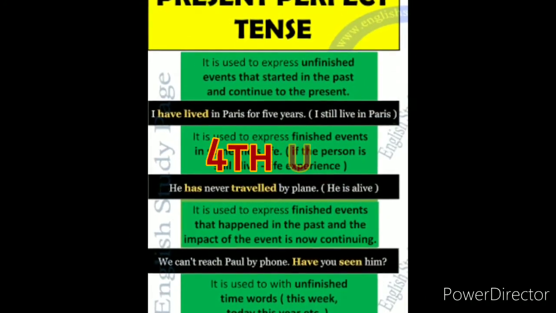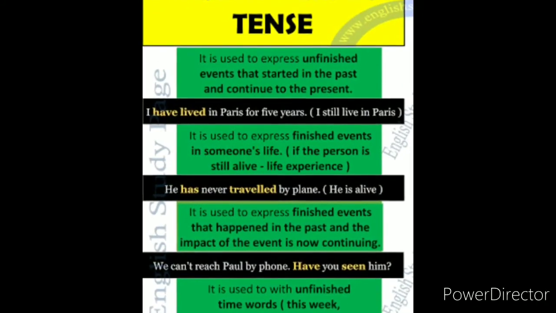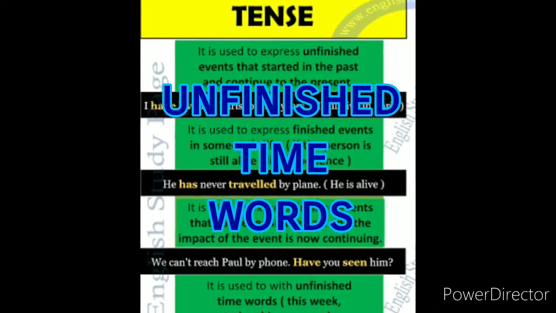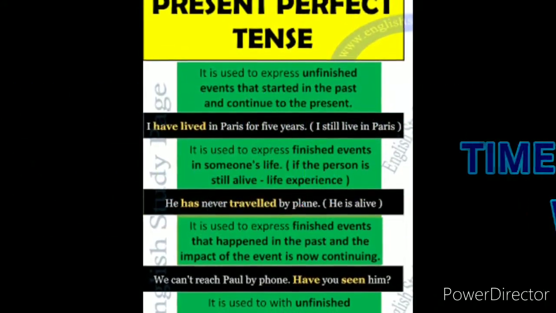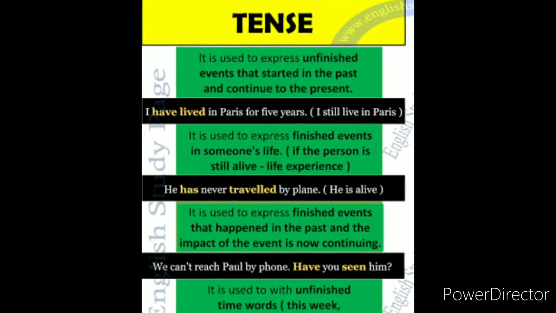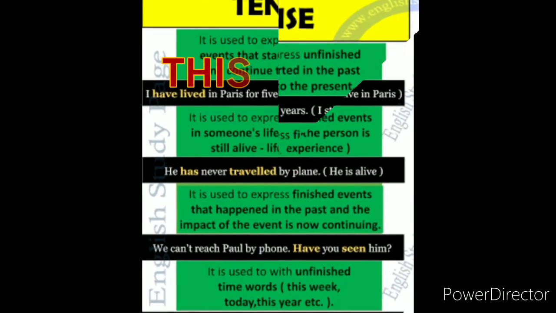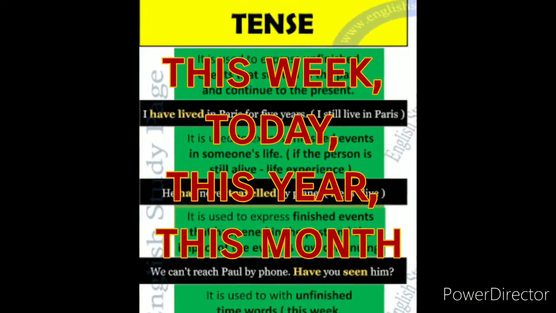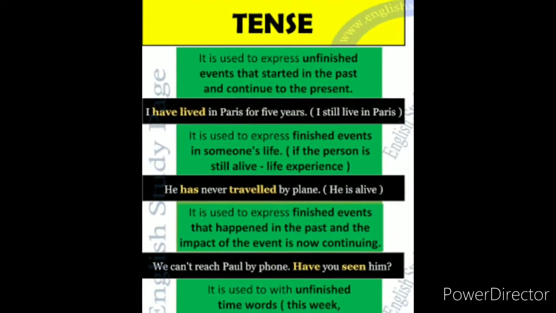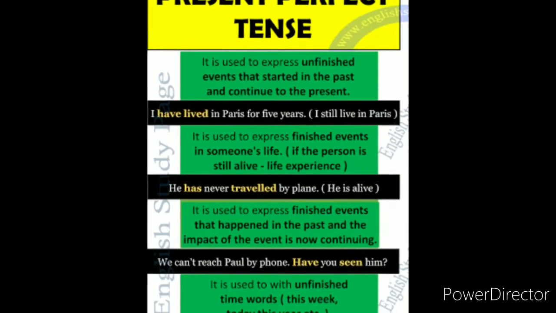Now the fourth usage. So present perfect tense is used with unfinished time words. That means words that indicate that the work is not over yet, or the words that indicate the present moment. Okay? That is this week, today, this year, etc. Now it means that we are talking about the present moment.